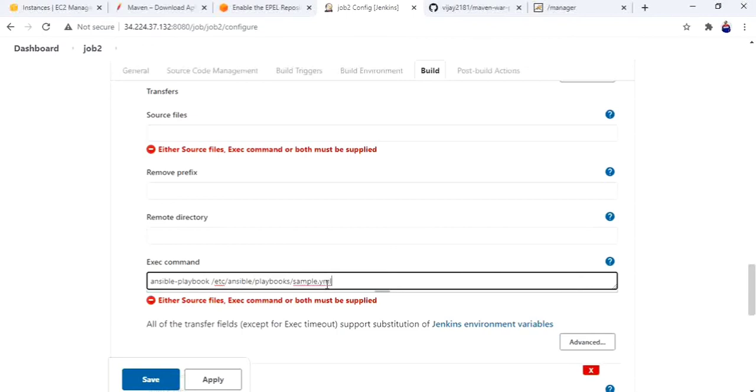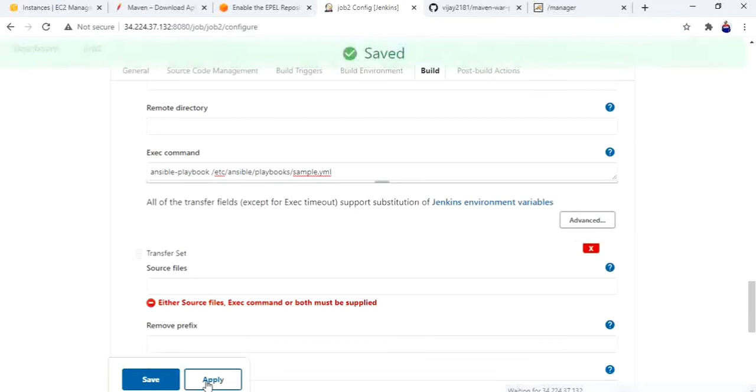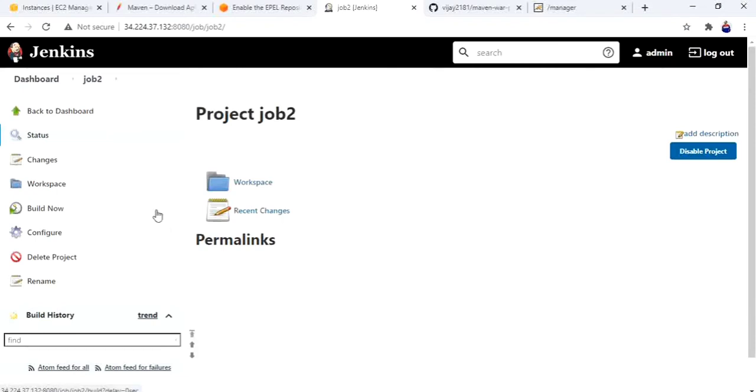Okay, this is the path of my playbook, and my playbook has to be executed. So when we execute this playbook, my var file has to be copied to the webapps folder of Tomcat. Okay, apply, save. Now let me build the job.